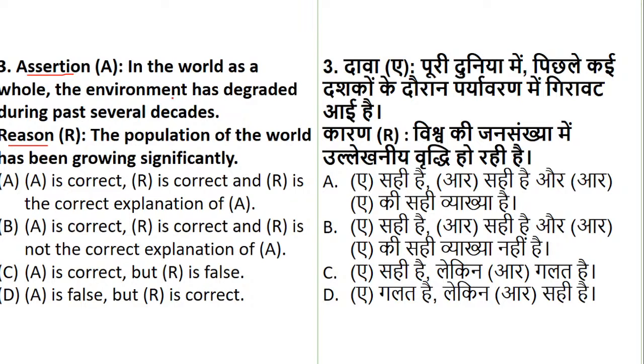So the assertion is, in the world as a whole, the environment has degraded during the past several decades. So that is environmental degradation, that is what the assertion is talking about. Now the reason they have given is, the population of the world has been growing significantly. That is the reason. So now you have to tell which statement is correct, or the explanation also stands to be correct.